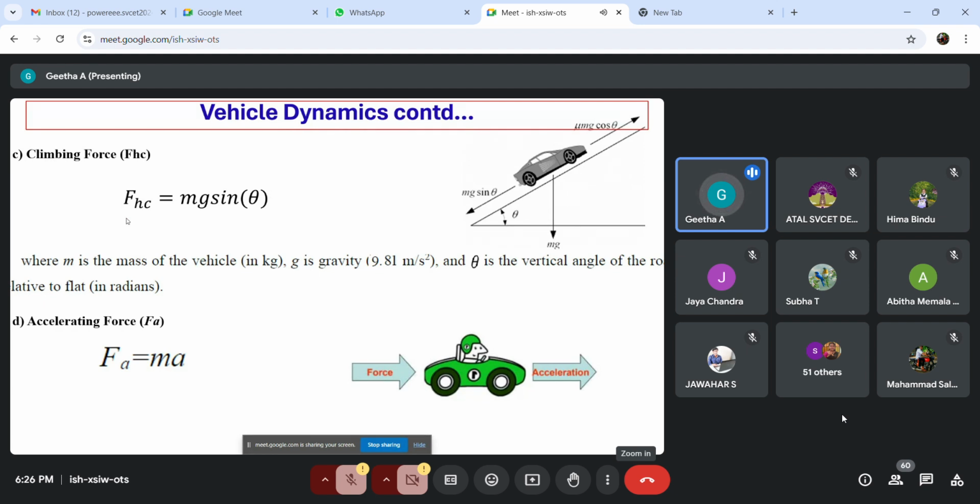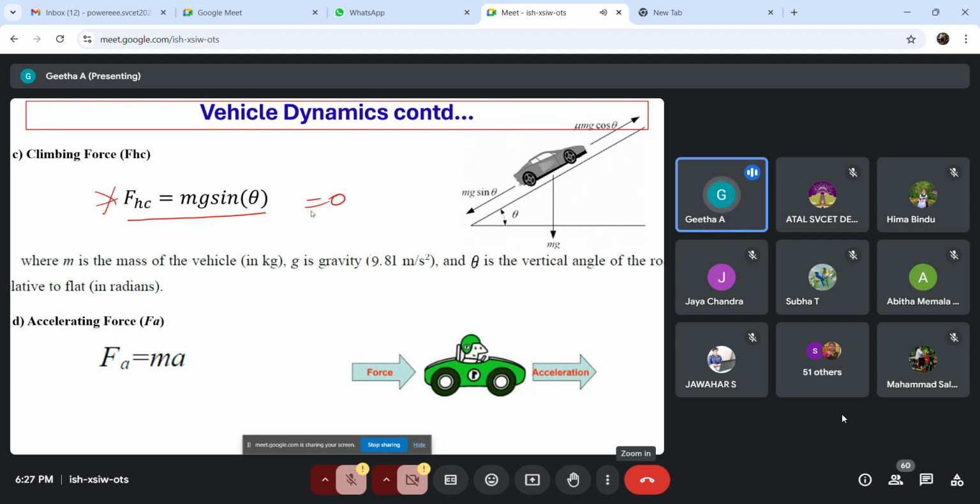Even in this case, the climbing force is always opposing the direction of the traction force. If your vehicle is moving upward, the climbing force will act downward, right? So that is given by mg into sine theta. And if theta is 0 degrees, if your vehicle is moving on a flat plane, then this climbing force will be equal to 0.